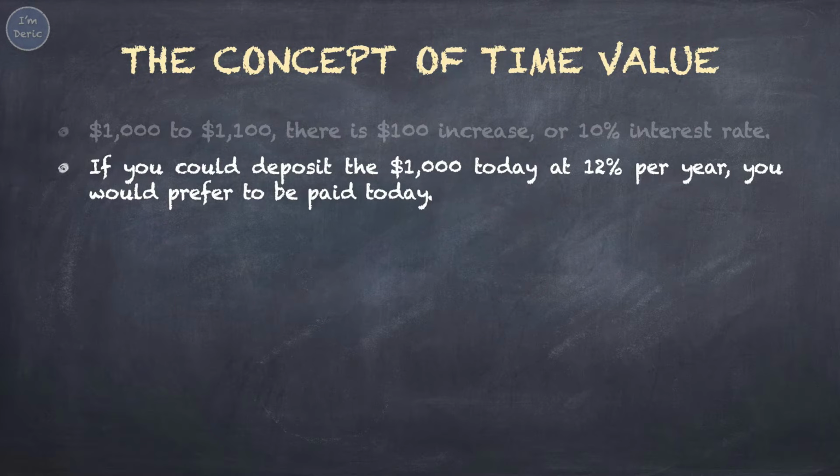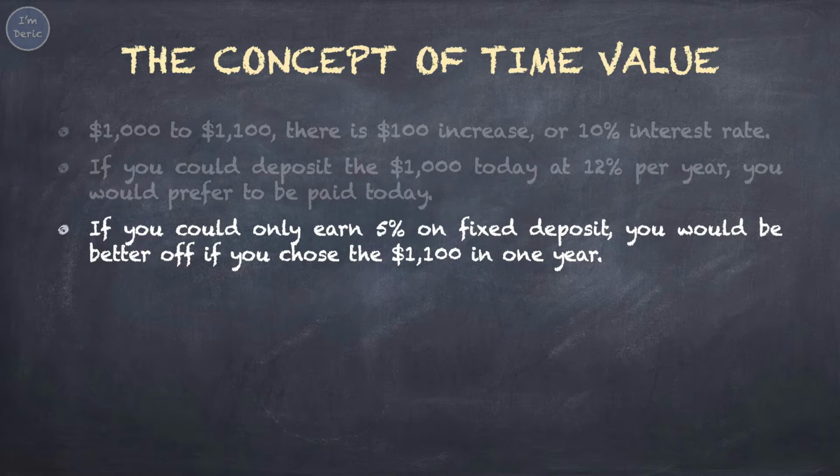So, if you could deposit $1,000 today at 12% per year, you would prefer to be paid today, because you could earn more interest on your own. What if you could only earn 5% on fixed deposit? You would be better off if you chose the $1,100 in 1 year. Simply speaking, your decision depends much on what rate of interest you could earn after receiving the money.